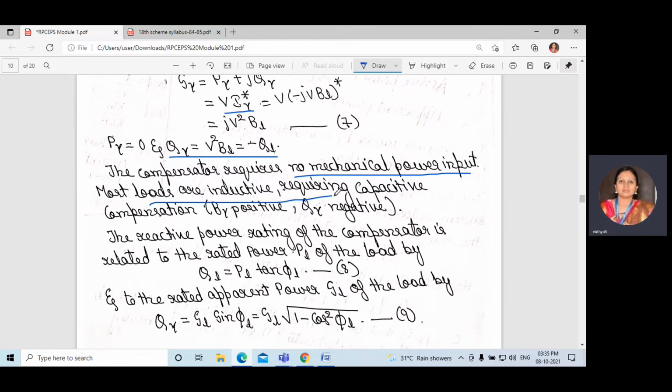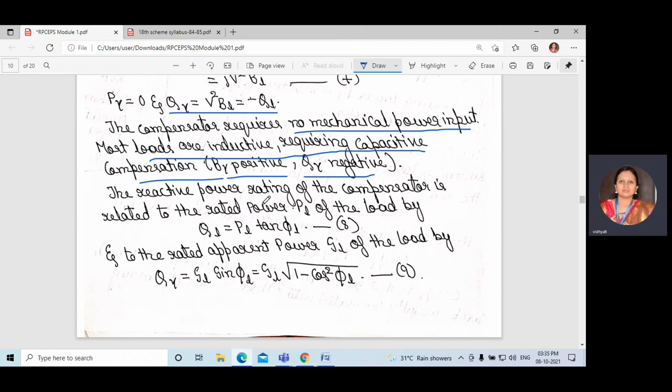Most loads are inductive and require capacitive compensation. In that situation, BY is positive and QY will be negative. The reactive power rating of the compensator is related to the rated power PL of the load. QL is equal to PL tan phi L.